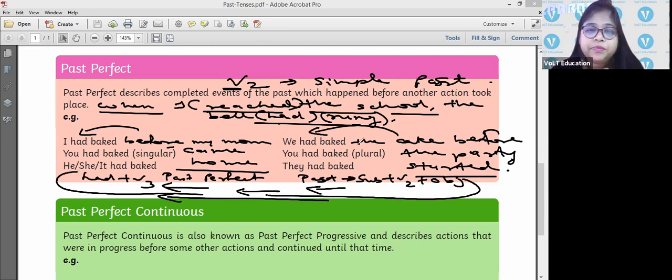Both the verbs cannot be in verb 3, meaning had and verb 3. One has to be in verb 2. The action which is done afterwards has to be in verb 2. And the action that was done before that, the past of the past, should be in verb 3.